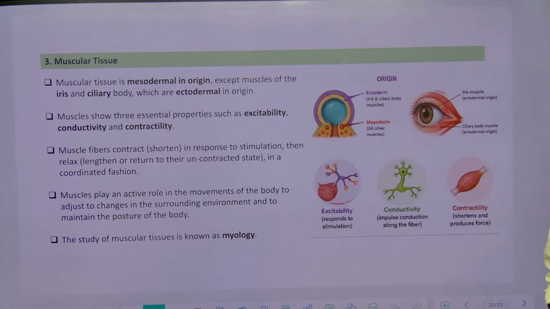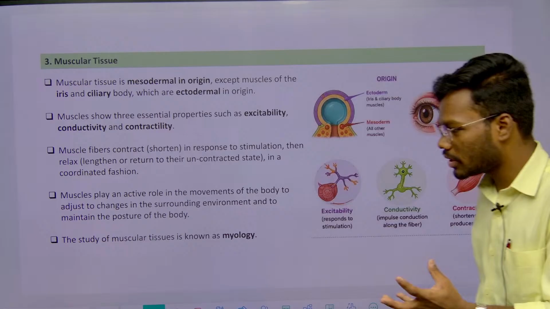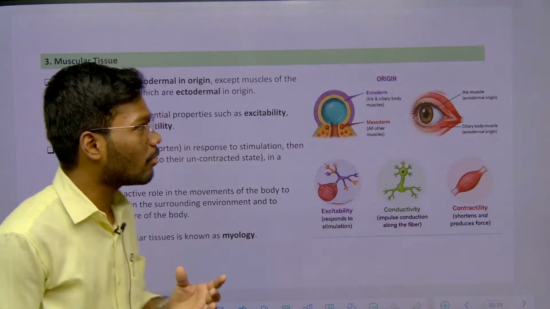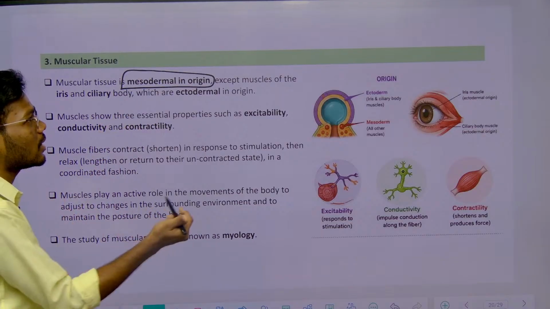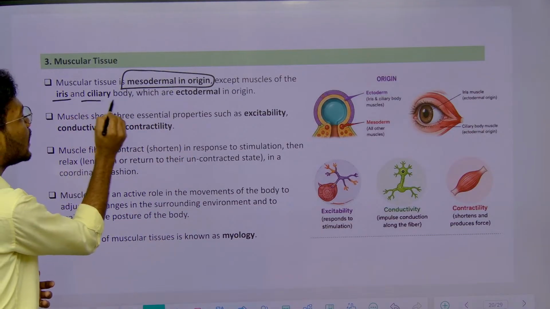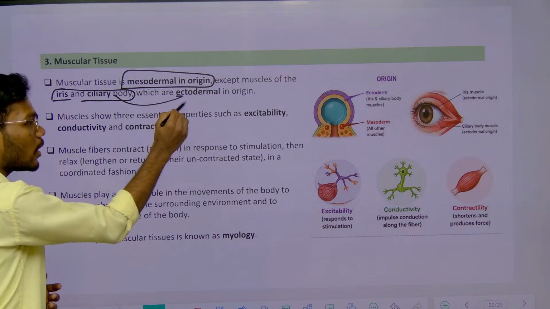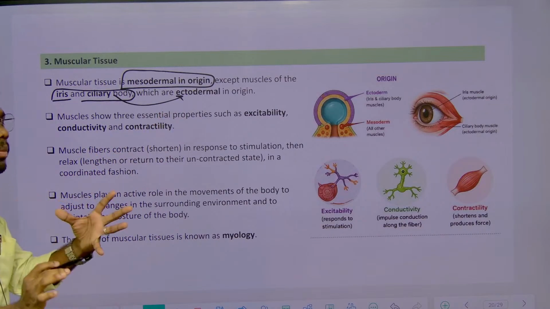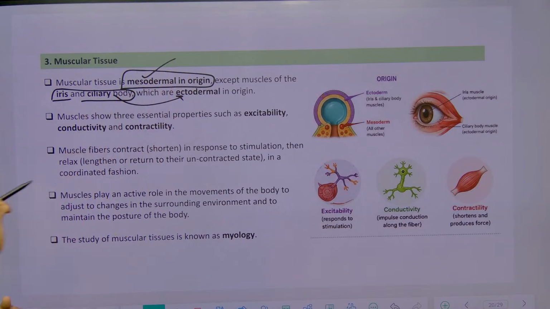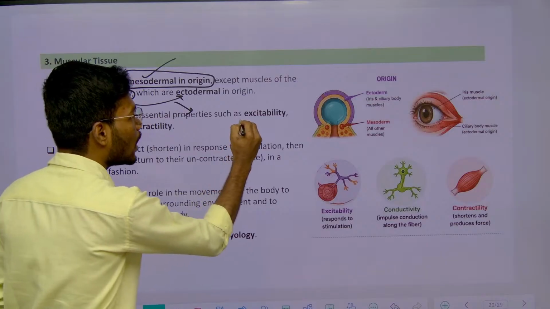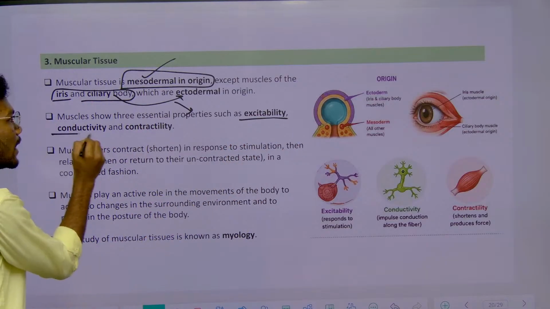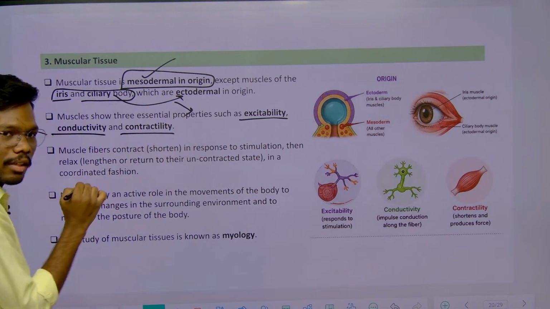Next tissue is muscle tissue. This muscle tissue is also from what origin? Mesodermal origin, except a few cells such as iris and ciliary body, these two are of ectodermal origin, but most of the muscle tissue is of mesodermal origin only. Also, the properties of muscle tissue: excitability, conductivity, contractility.